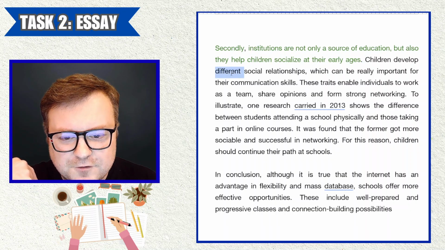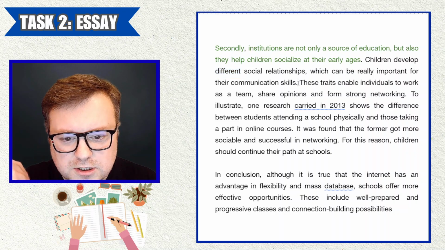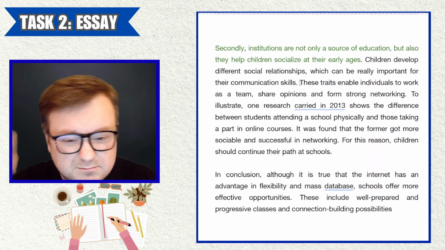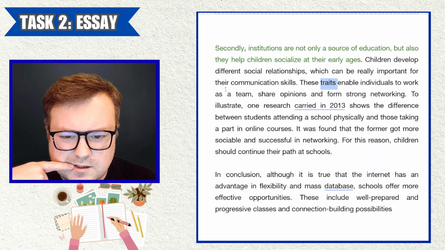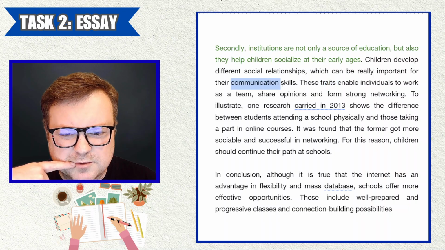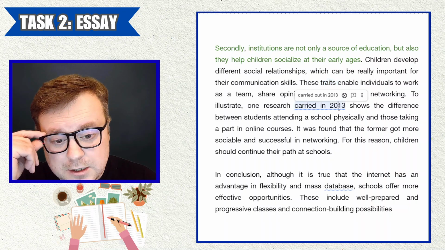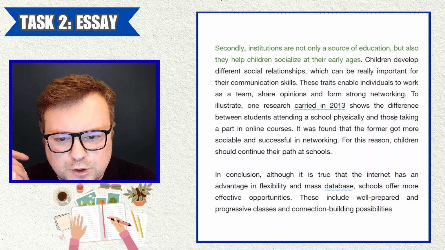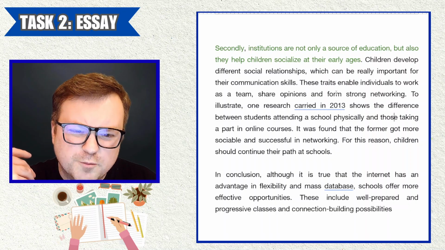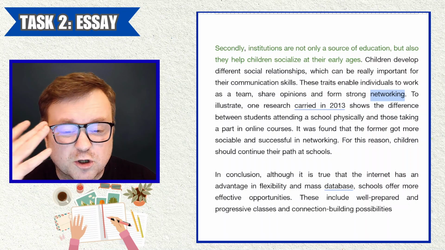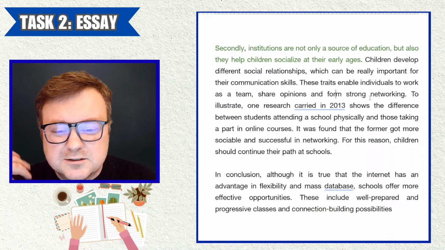Children develop different social relationships, comma, which can be really important for their communication skills. Great. Can you give examples, maybe? Maybe these traits. Which traits? Being communicative is a trait, but communication skills. So I don't know, skills and traits are not quite the same, but okay. These traits enable individuals to work as a team, share opinions, and form strong networking. Form strong networking, build strong networks, maybe? Form strong networking. Yeah, I don't know.